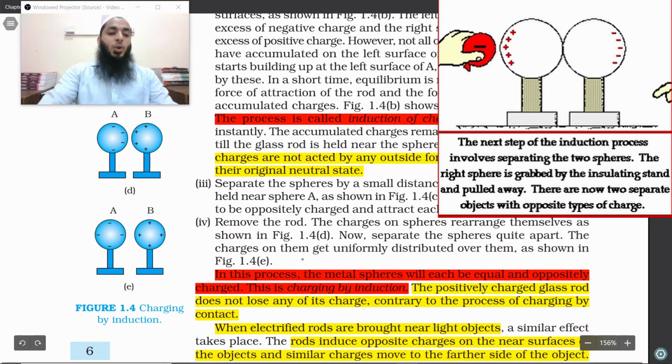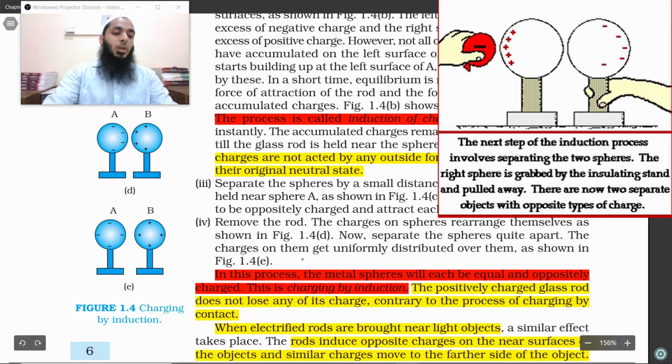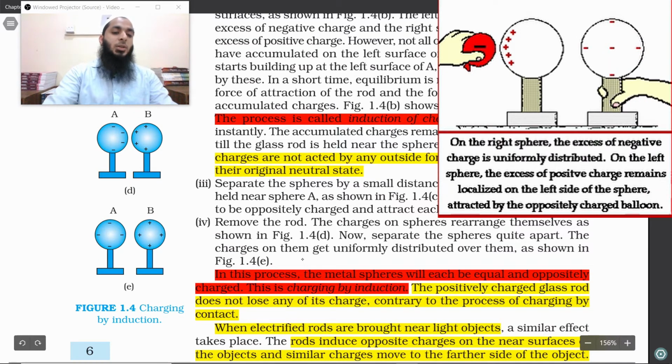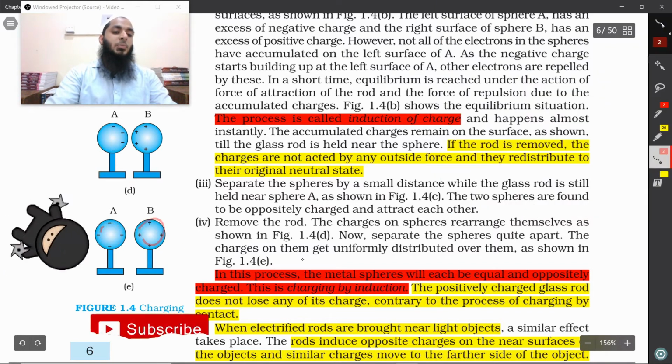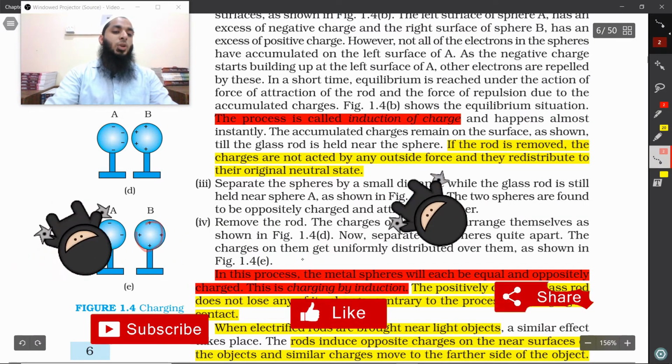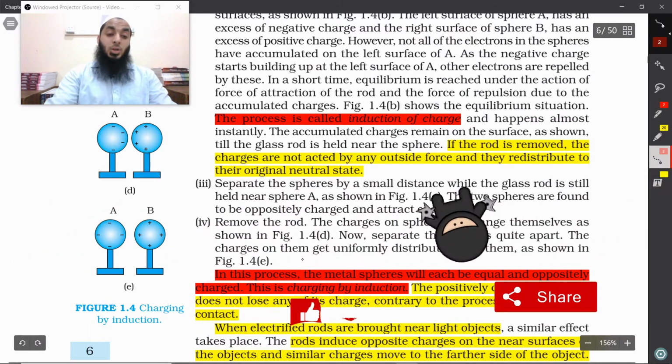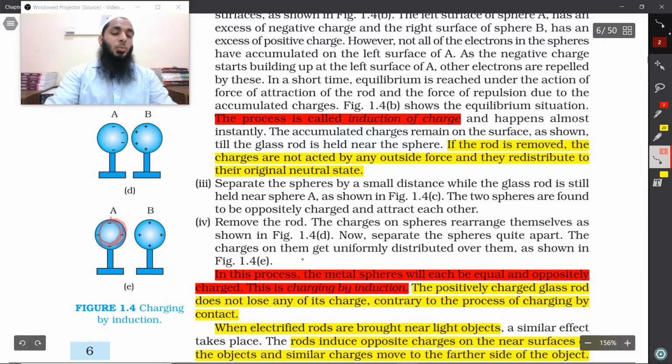But now if you are moving these far apart, in this figure they have not shown much distance, but if you are moving it further away, then what will happen? It will be uniformly distributed because the effect will be less. That is, these positive charges wouldn't be attracting the negative charge much. So they will be uniformly distributed here. Again, the positive charge will also be uniformly distributed on this surface. And since it is standing on the insulating stand, it won't be able to go to the ground.